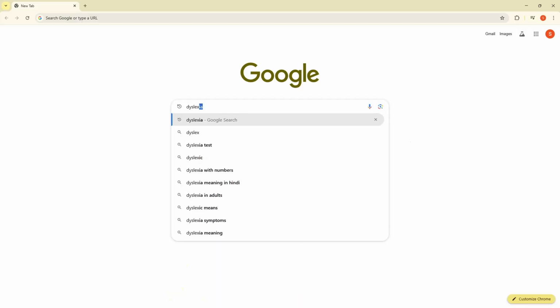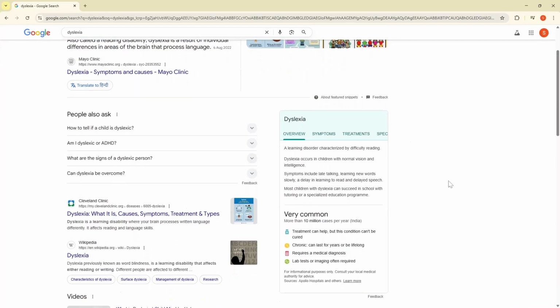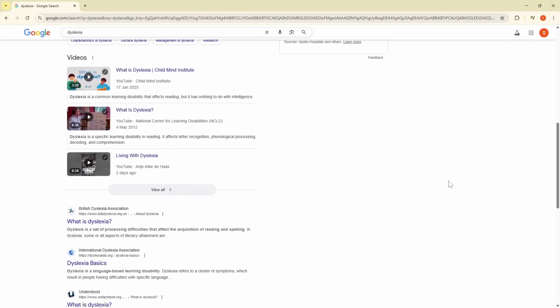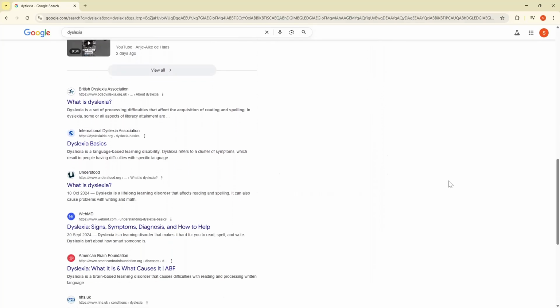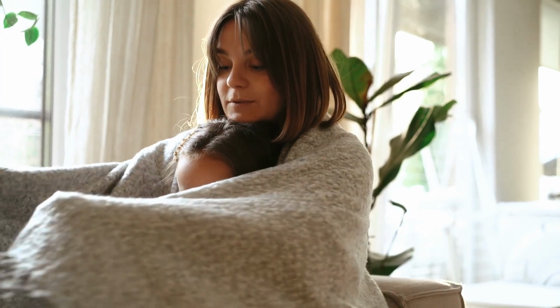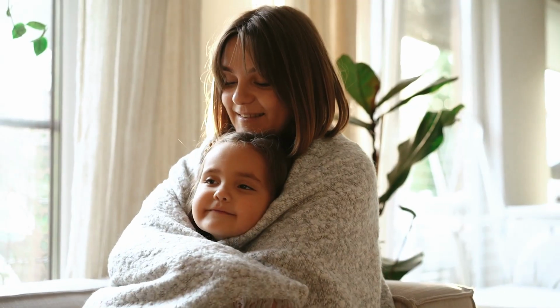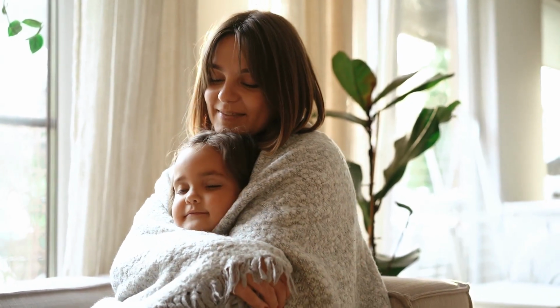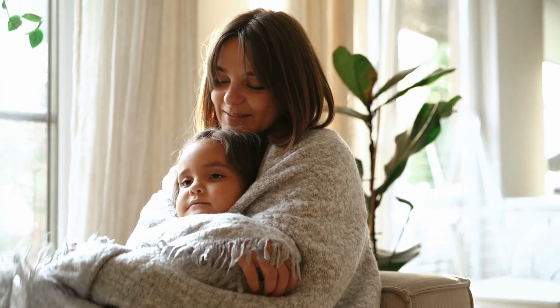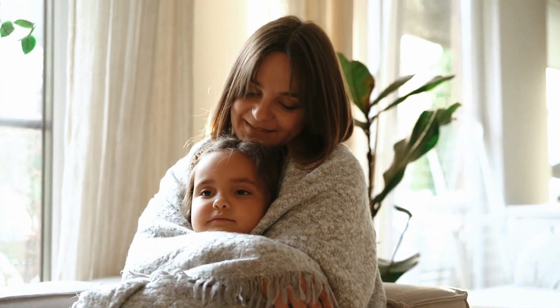She starts Googling, but the internet is a whirlwind of articles, checklists, and conflicting advice. She doesn't want to self-diagnose or jump to conclusions. What she really wants is clarity. Something simple, something guided, a way to understand what's happening with Lila and what to do next, without waiting months for a specialist referral or spending thousands on assessments.